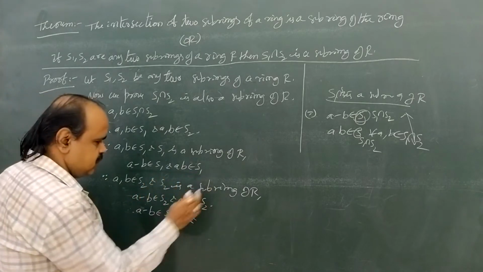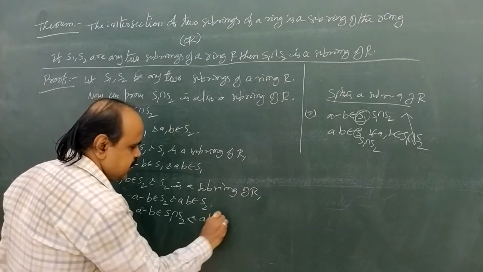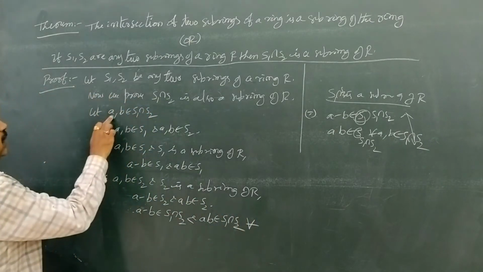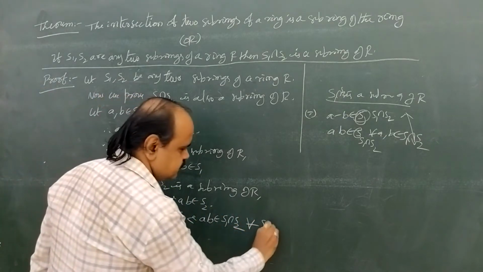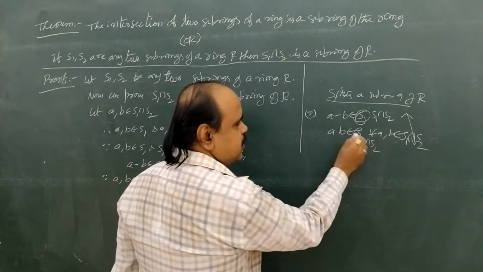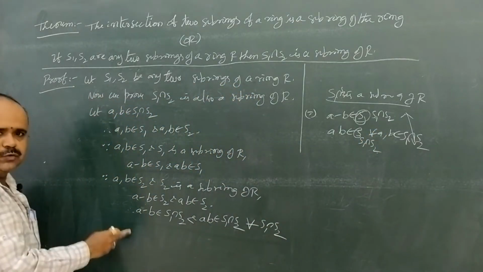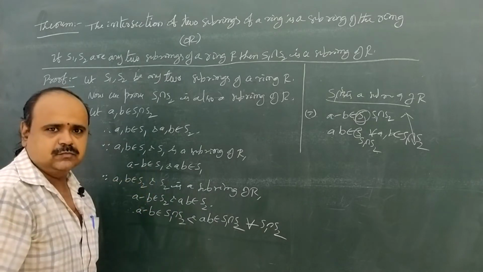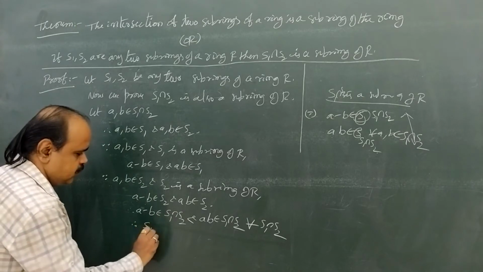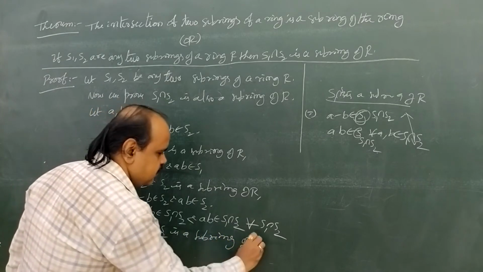Again AB belongs to S1 and AB belongs to S2. Here AB belongs to both S1 and S2. Therefore AB belongs to S1 intersection S2 for all A, B belongs to S1 intersection S2. So now we get A minus B belongs to S1 intersection S2 and AB belongs to S1 intersection S2 for all A, B belongs to S1 intersection S2. By the earlier theorem, S1 intersection S2 is a subring of R.